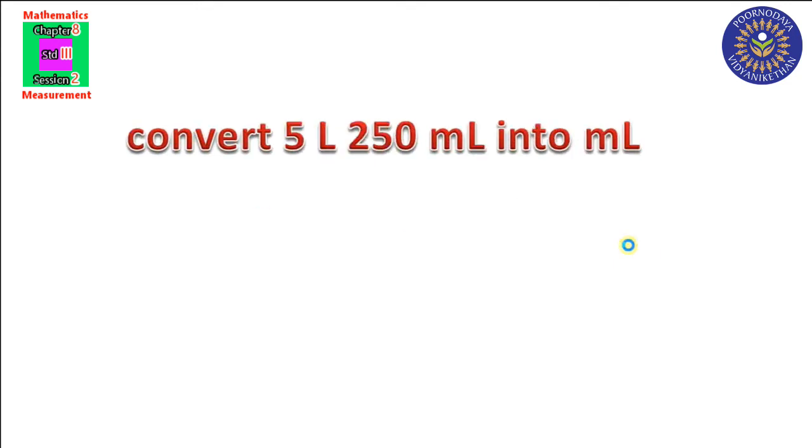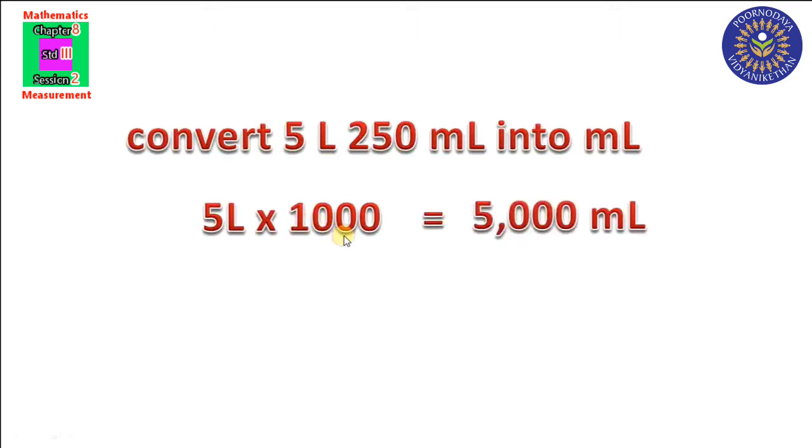Listen here. Convert 5 liter 250 milliliter into milliliter. Okay. How can we convert here? Yes. First we have to convert this 5 liter. The question is 5 liter and 250 milliliter. So first we are going to convert this 5 liter into milliliter. 5 liter into 1000 is equal to 5000 milliliter.